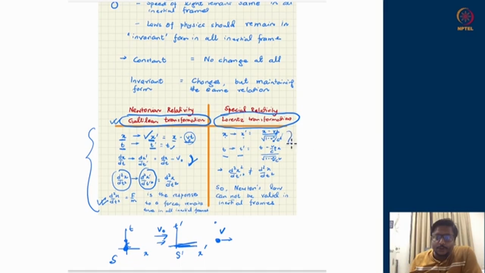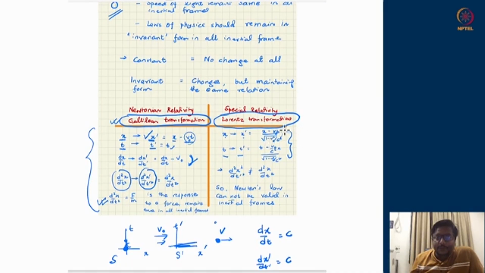So if you try to accommodate the demand of constancy of speed of light, actually one can work out that when the particle moves at the speed of light, if dx upon dt happens to be c, you can prove from this relation that dx primed upon dt primed also happens to be c. This is what is special about this transformation, that it protects c. This doesn't happen for any other number. If dx upon dt is not c, then its counterpart in the S prime frame is not the same value. It will change. Only for the value c it works out.